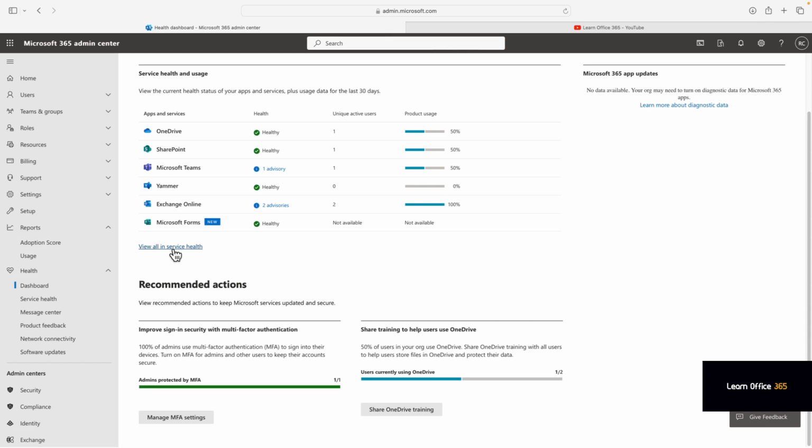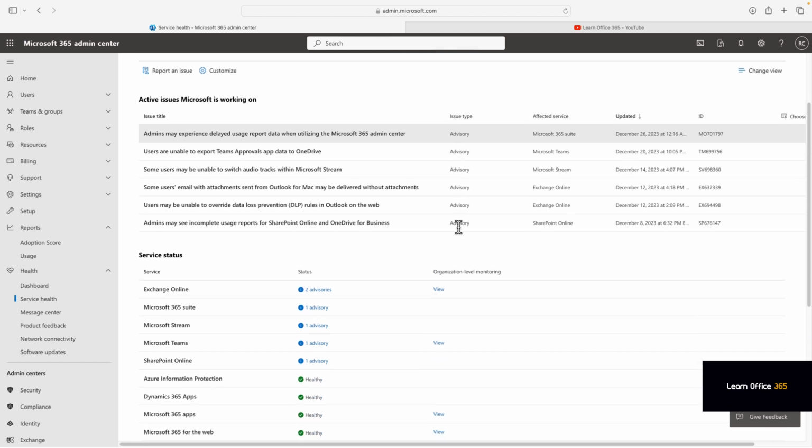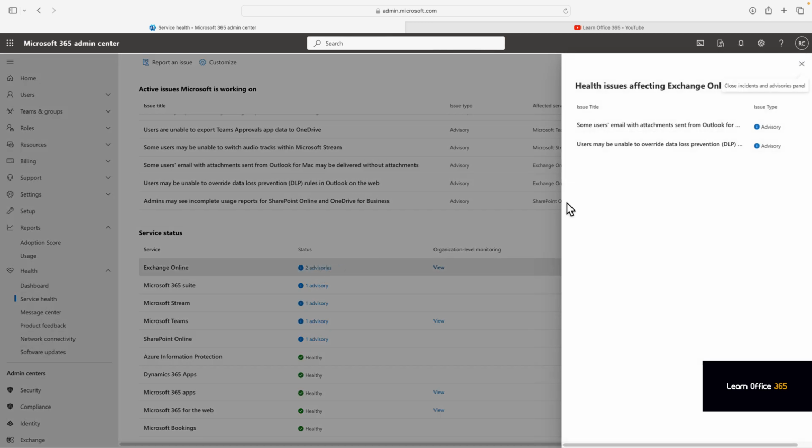So we can view all of the items here, and we can see that those are advisories. So just FYIs, nothing to be really worried about. If they were incidents in red, we'd need to investigate. You can click on the advisories and read up as to what the problem is.